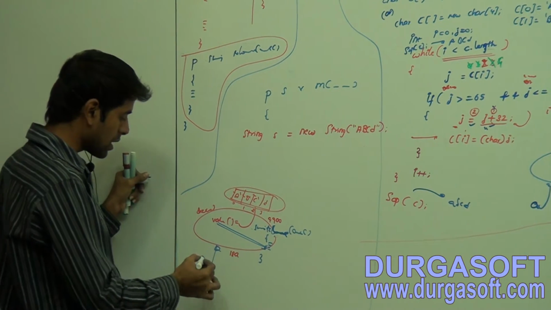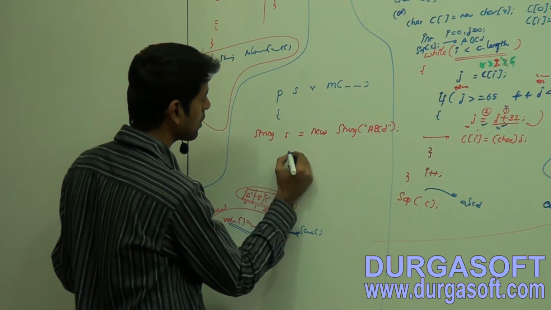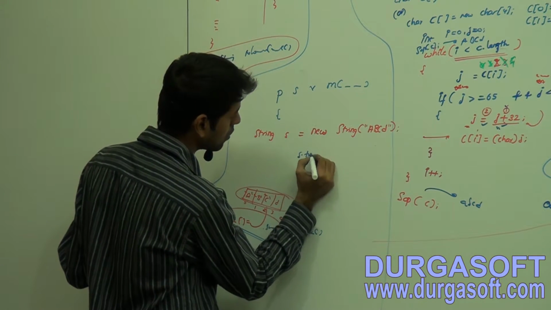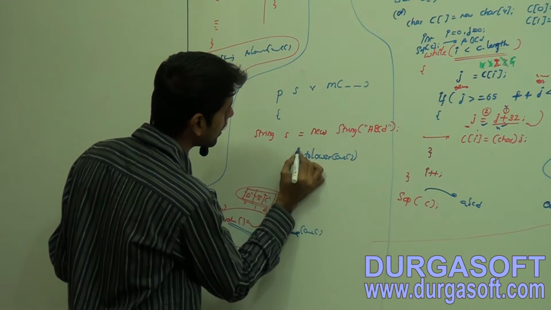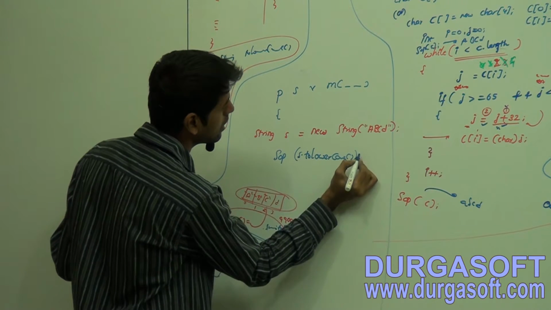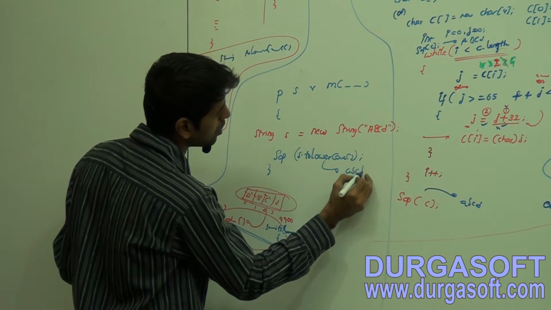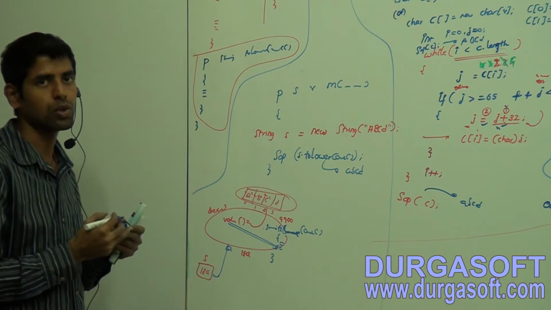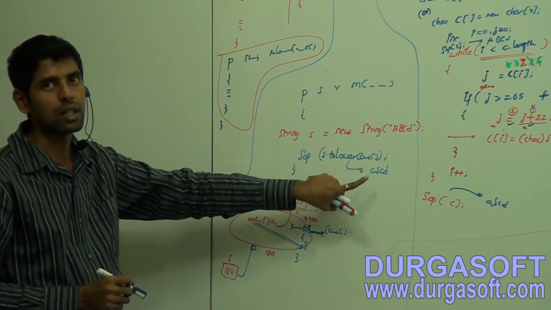Okay, now s.toLowerCase. It is returning a value, so let me put that within the SOP statement. What will be the output? Small a, b, small c, small d. Observe here, just object creation, calling a method, you are getting output.